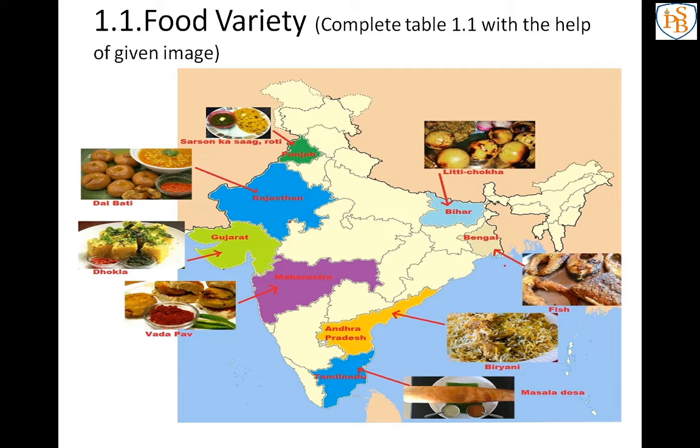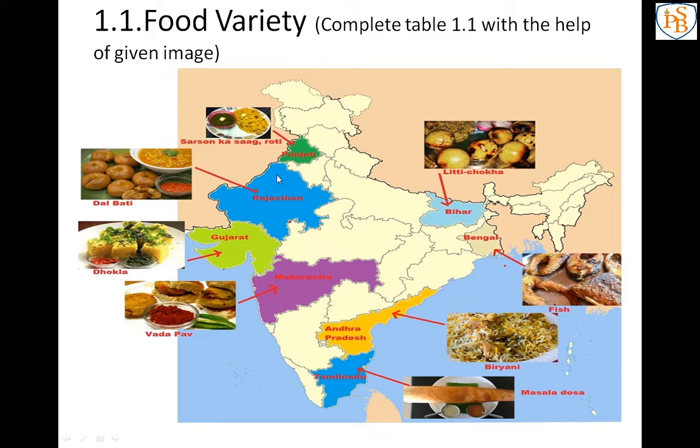So we will go towards the next point. See, Punjab sarso ka saag, Rajasthan dal bati, some famous food, in Gujarat dhokla, in Maharashtra vada pav, maybe you like vada pav, then Tamil Nadu masala dosa, in Andhra Pradesh biryani, in Bengal fish and in Bihar litti choka. Don't write all the states, just write your favorite states or favorite food and complete the table.